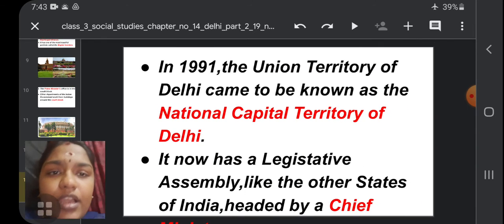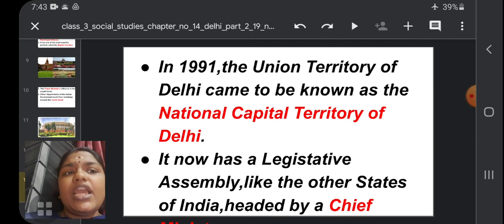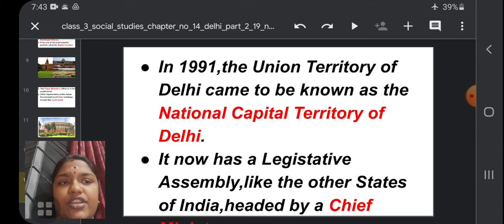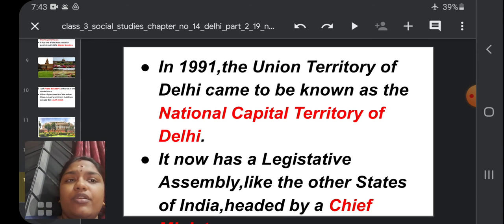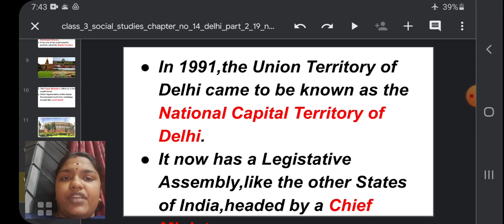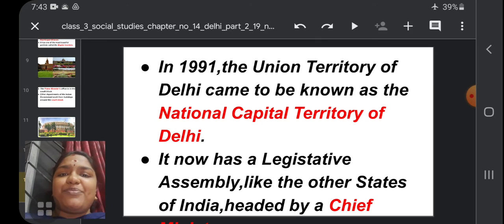The next thing, in 1991, the Union Territory of Delhi came to be known as the National Capital Territory of Delhi. Which year? 1991.